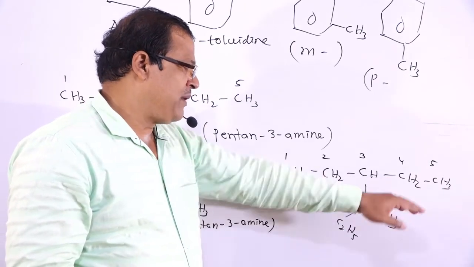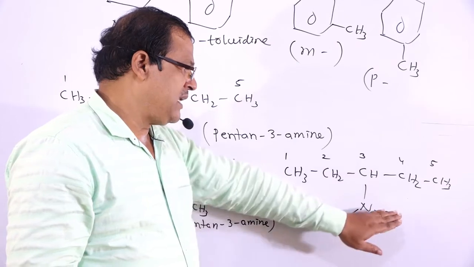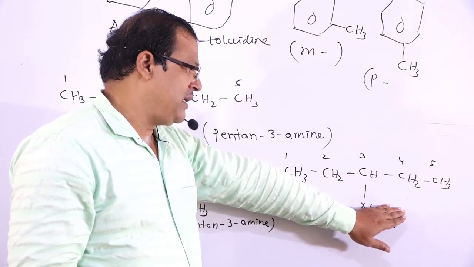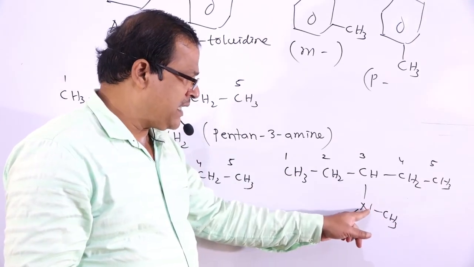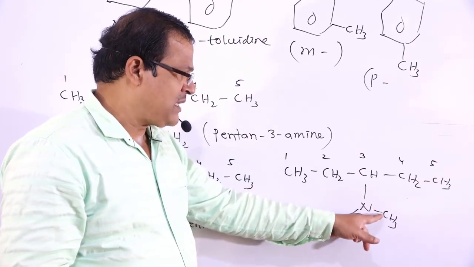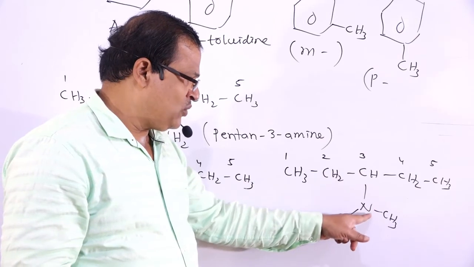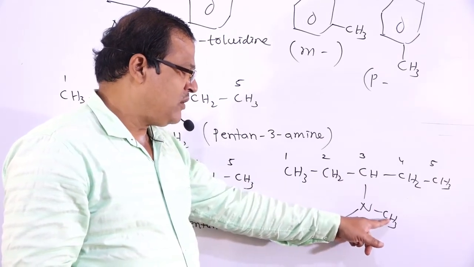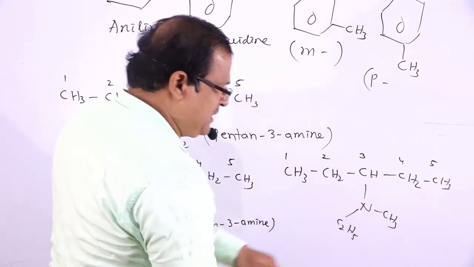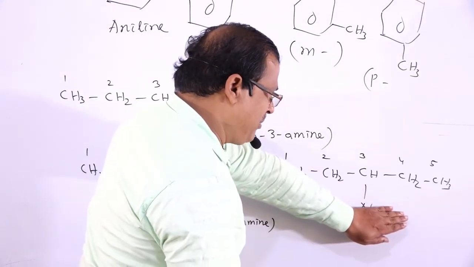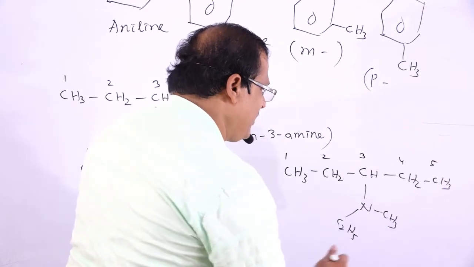1, 2, 3, 4, 5. The 3 position contains NH2, so it is pentan 3-amine. Here, in this NH2, two hydrogen atoms are replaced by an ethyl group and a methyl group. Then what will be the name of this compound? If this group is not there, then that is named pentan 3-amine.